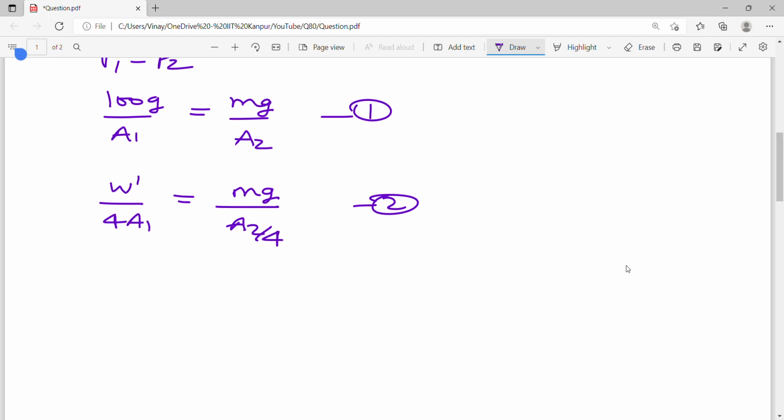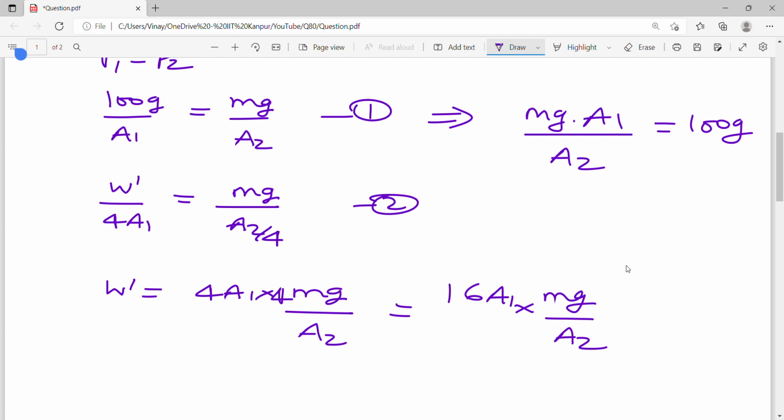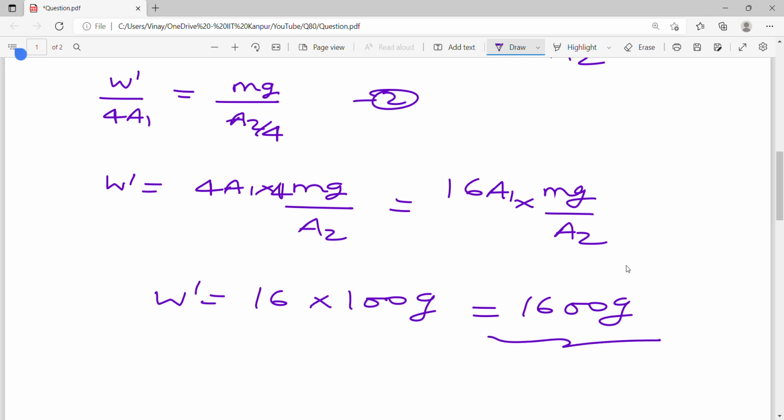Alright, so let's just do this question. So W dash would be how much? 4A1 into mg upon A2 by 4, so 4 goes in the numerator. So what you got? 16 A1 into mg upon A2, right? From equation 1, what is the value of mg into A1 upon A2? 100g. Am I right? Yes. So W dash will be 16 into 100g. That means 1600g. This is weight. What is given in your options? Mass. Although the question asks for weight, the options are in kg, so your mass m dash will be 1600g by g. So 1600 kg.